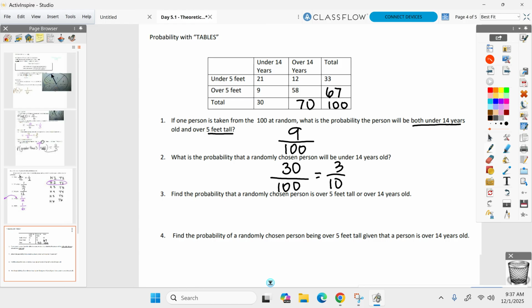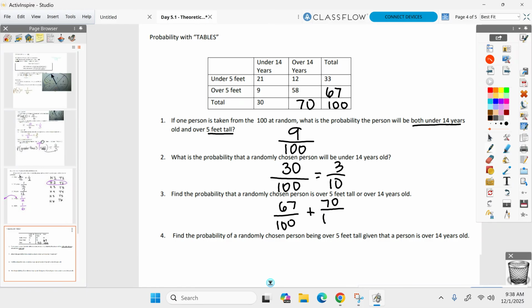Okay, what's the probability they're over 5 feet or 14 years old? So let's start with the 5 feet. How many are over 5 feet tall, according to the table? There's 67 of them, right, everybody? There's 67 out of how many, Julia? 100. All right, let's keep going. Plus, how many of them are over 14 years old? 70 out of 100, right?